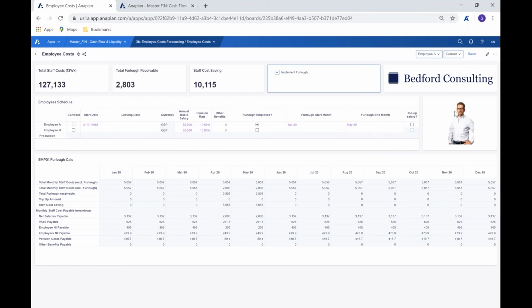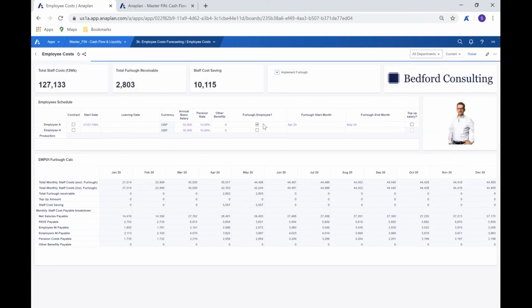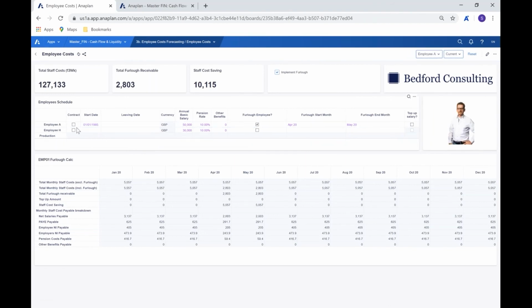So here we can see our employee list, and the employee list that we have is across all departments or whichever structure it is that we would want. We can look at that in its entirety as always, or of course we can pick out a specific employee as we have done here. We can choose the nature of that term, whether it be a contract or a permanent, and of course we can look at the start date of them, the leaving date, and so on and so forth. We can see the currency that's relevant, and that's likely to be based on where the employee is based. Then we can see our annual base salary, which is an input, the pension rate, which of course will be an input, and any other benefits as well.